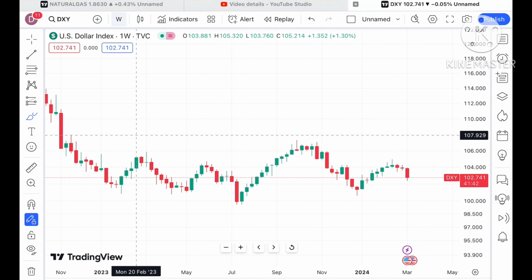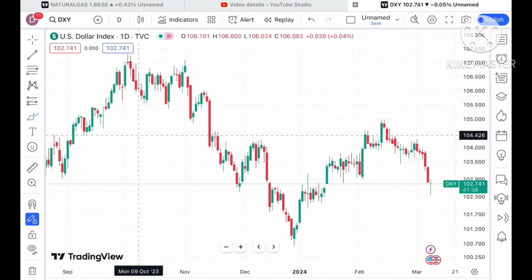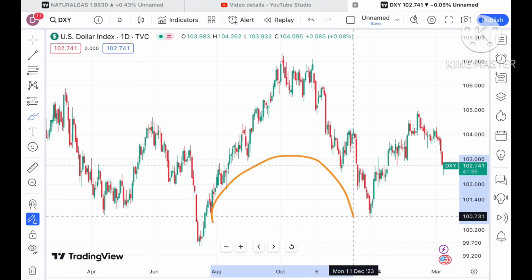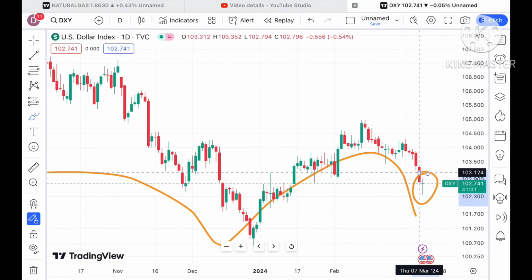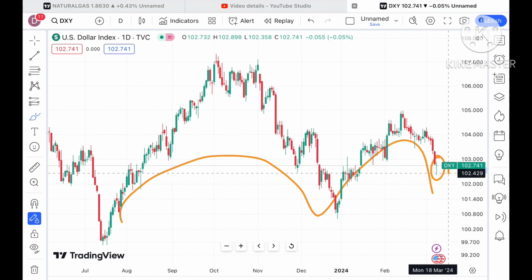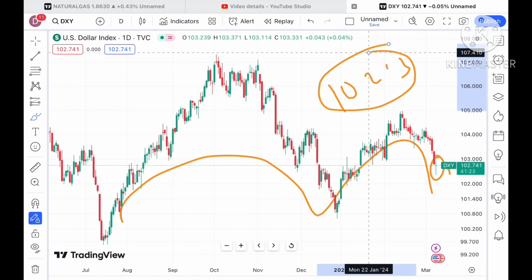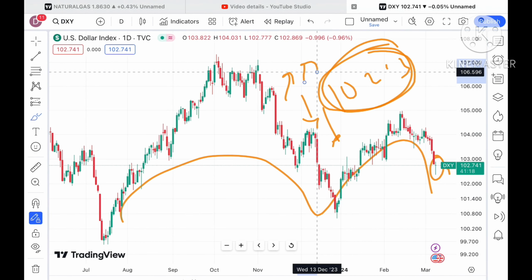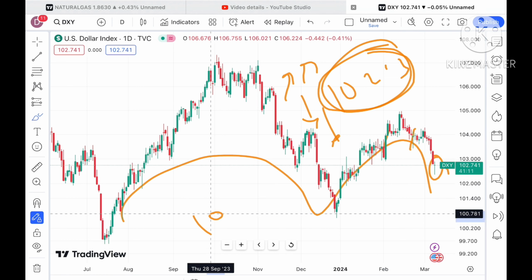Now if you look at the dollar index also, you will see that the dollar index is also going further down. So if the price falls below a level of 102.5, we can see a further fall in the dollar index, which will in turn increase the price of natural gas because they are inversely related. But if the price starts sustaining over the level of 104.5, then we can see a further upside movement in the price of the dollar index.